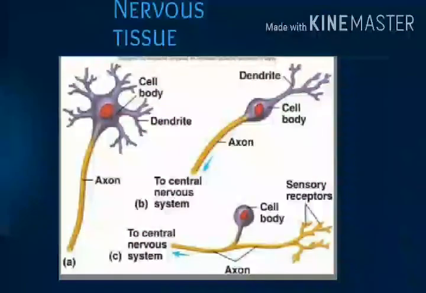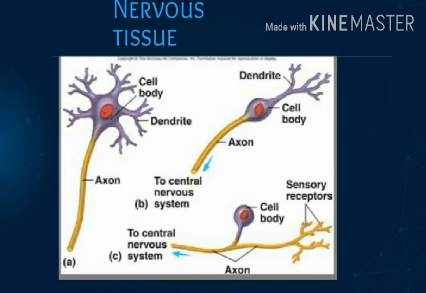Now I will explain about nervous tissue. It is a compound tissue and is formed of four types of cells, out of which neurons are the most important type of cells. It forms brain, spinal cord and nerves. These have the power of excitation and conduction of nerve impulse. It is formed of four types of cells.